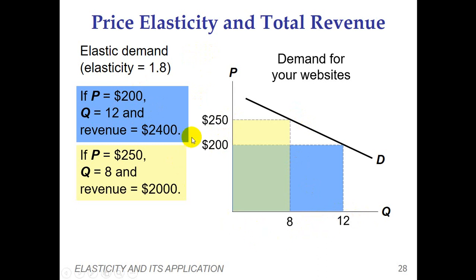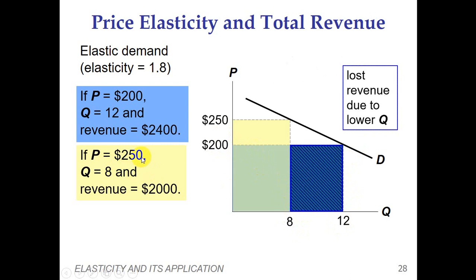Previously, when the price was $200, quantity demanded was 1,200, and now due to the increase in prices, the quantity demanded is 800. We know the formula to calculate total revenue is P multiplied by Q. Previously the total revenue was 2,400, but now due to the increase in prices, the quantity demanded has decreased substantially.